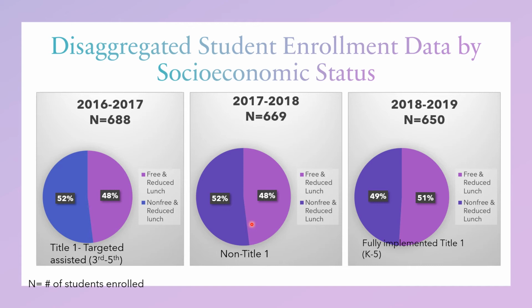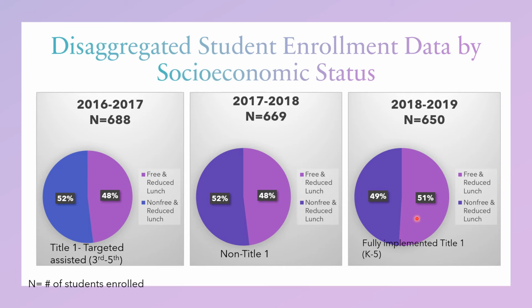So we lost about 2.5 teachers, 2 full-time and 1 part-time teacher supporting our 3rd through 5th grade students in the 2017-2018 school year. Then we talked about how we shifted over the 50% range here in the 2018-2019 school year, which allowed us to be a fully implemented Title I school servicing our K-5 students, and all students could receive the Title I services, not just our free reduced lunch students and not just our 3rd through 5th graders.